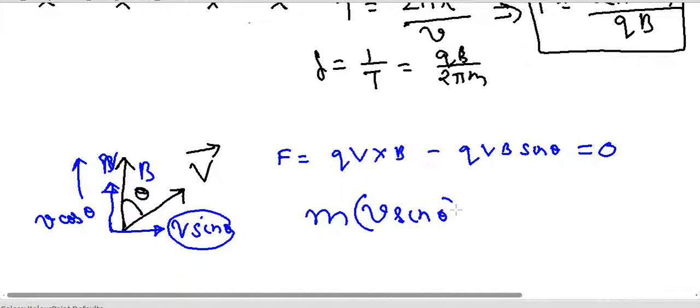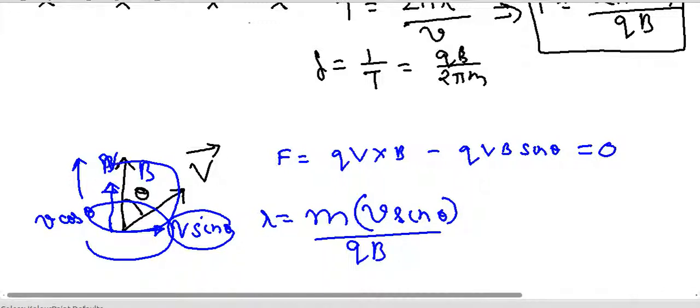So radius r will be equal to m v sin theta divided by qB. So now in this direction it will go in a circle, but it will still have a component of velocity along the field. So what will happen is it will go round and round in circles in a helical path.